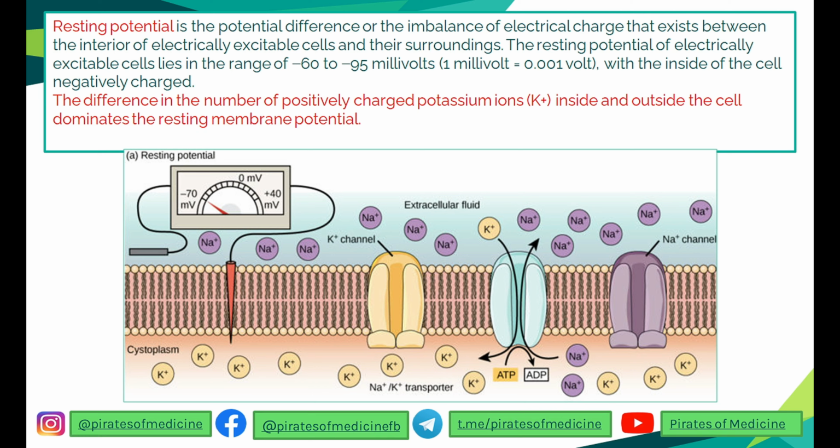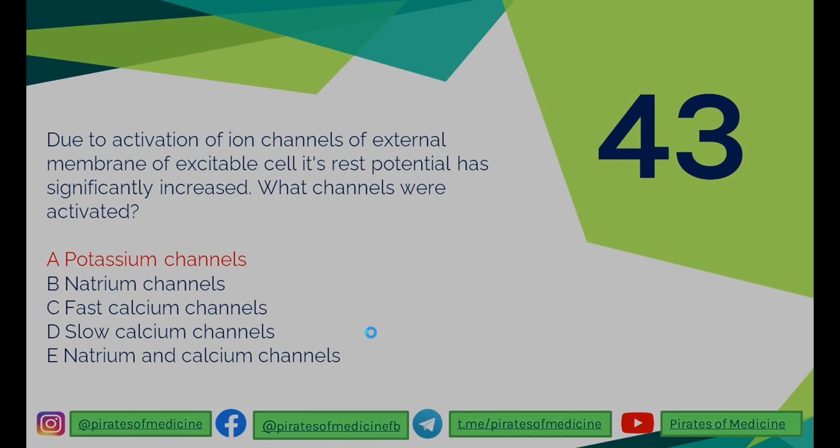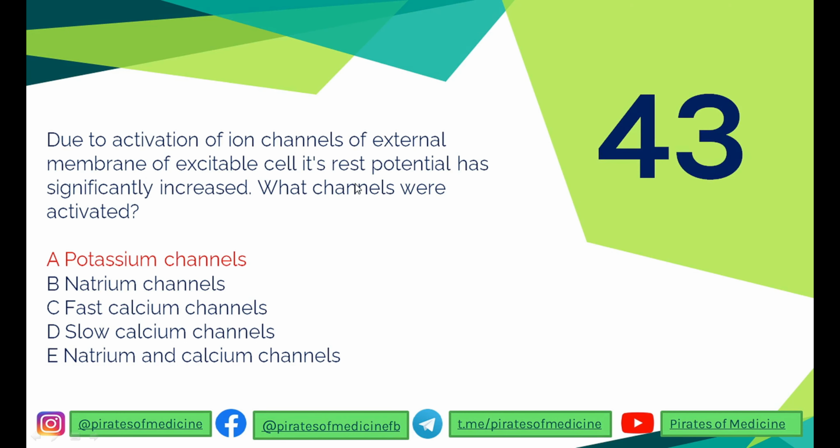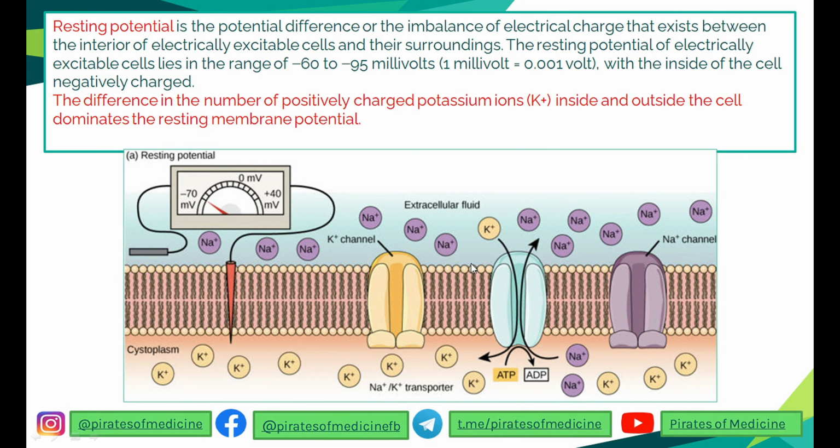So potassium ions specifically are responsible for the resting membrane potential. In the question, if the rest potential is increasing, then the potassium channels are activated, which causes a change in the resting potential, because potassium ions are responsible for maintaining the resting membrane potential. So I hope you understand. Let's go to the next one.